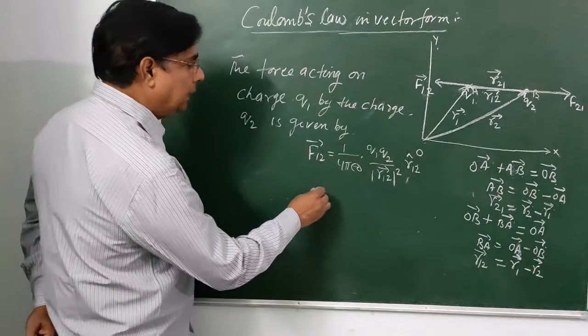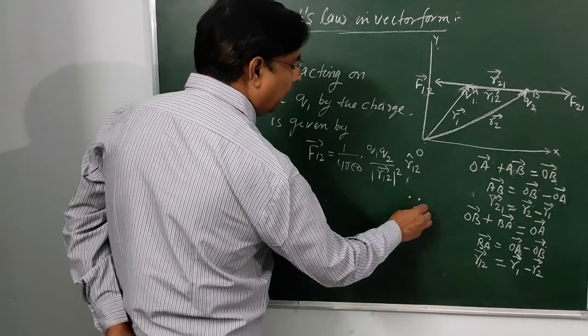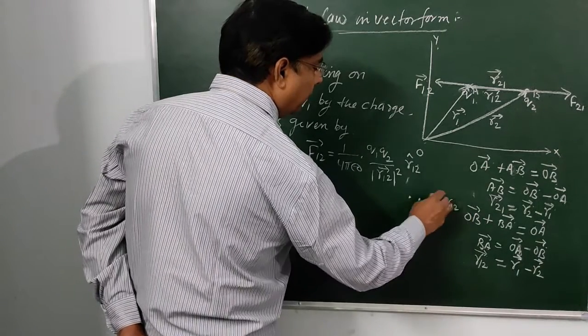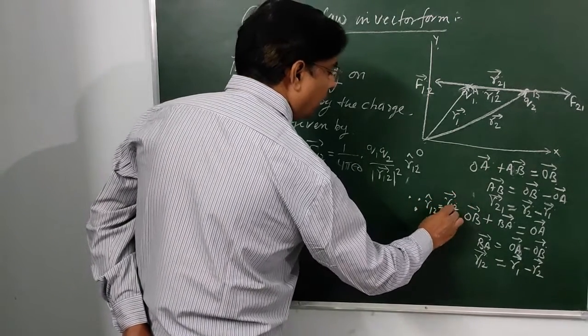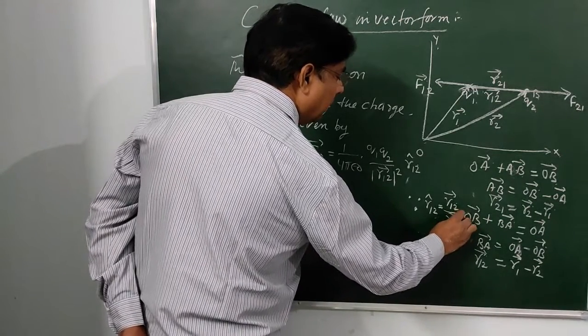Or we can write, as we know the value of this unit vector, r12 cap equal to position vector r12 divided by its magnitude.